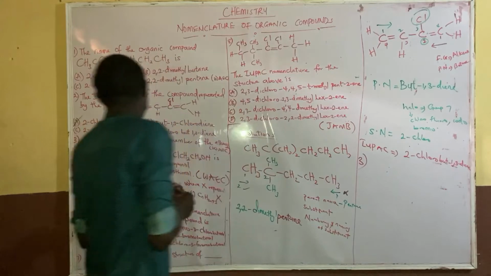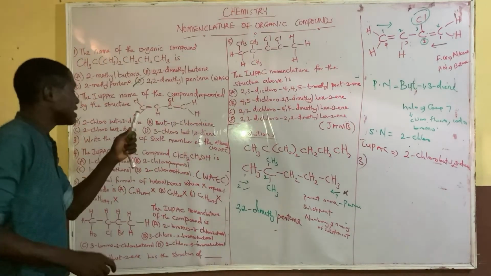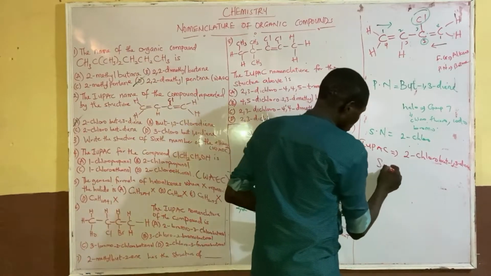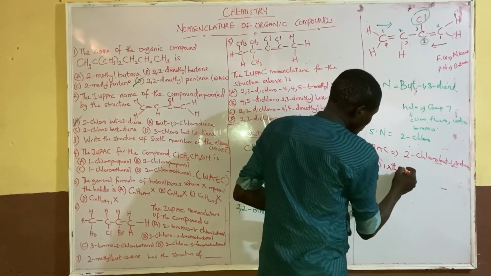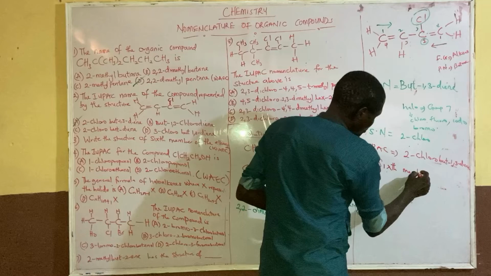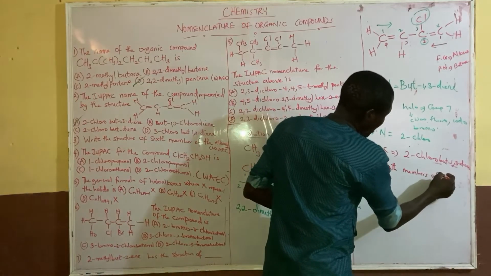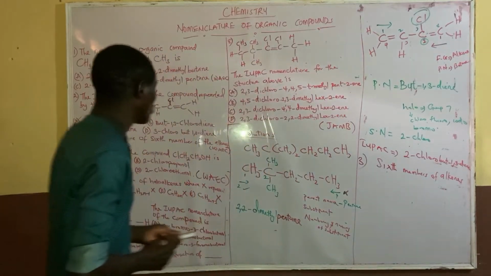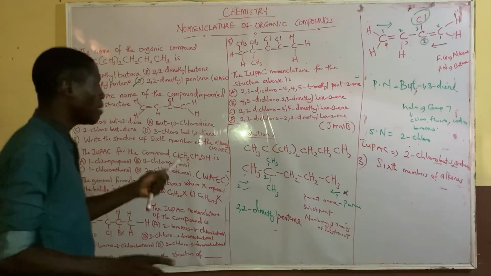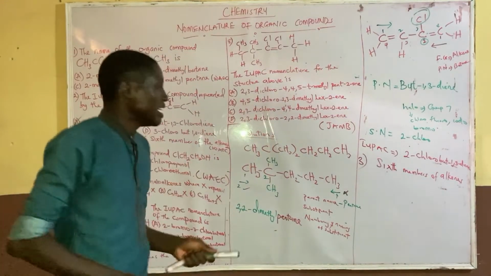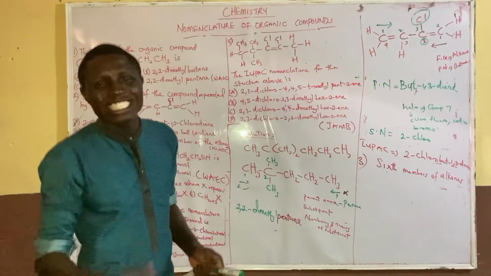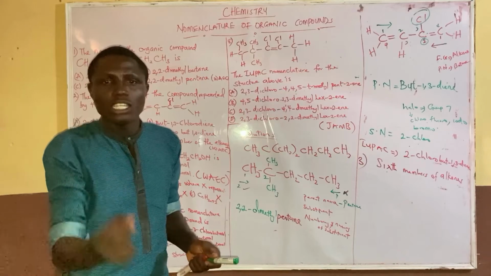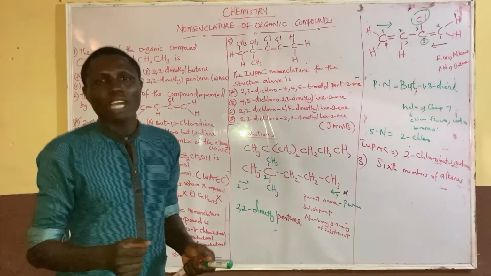Number 3, we're going to write the structure of the sixth member of alkenes. The first thing you need to ask yourself: which hydrocarbon is alkene?